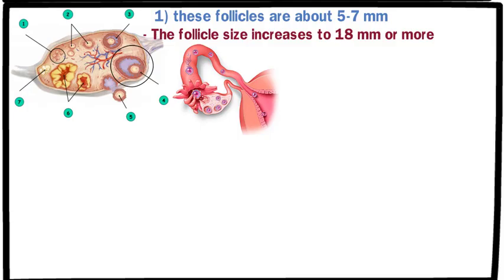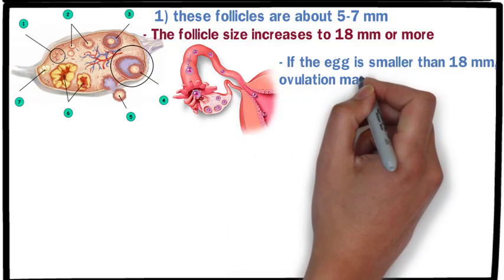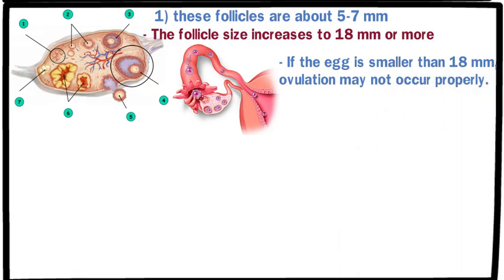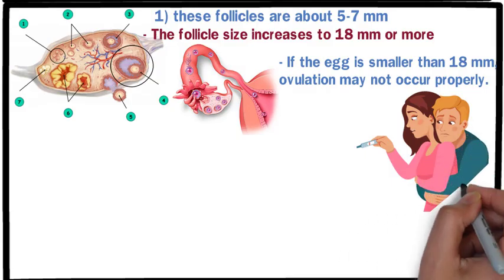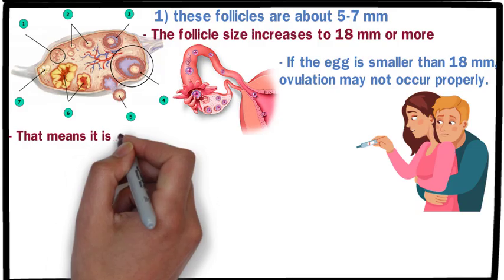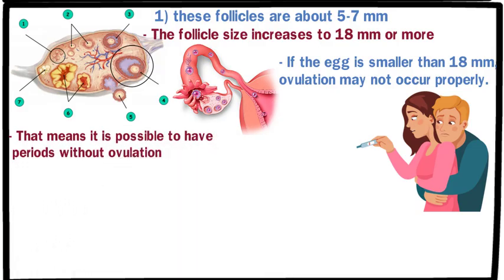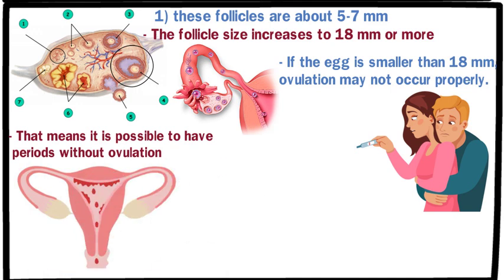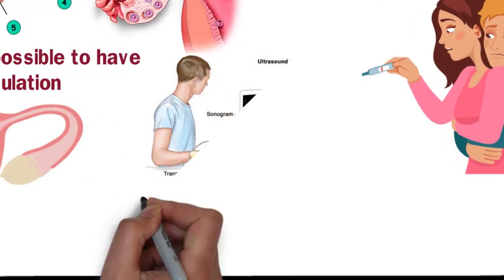If the egg is smaller than 18 millimeters, ovulation may not occur properly. Even if an egg is released, it might not be mature enough for fertilization, so conception doesn't happen. However, menstruation still occurs on time. That means it is possible to have periods without ovulation. This happens when the egg is too small or immature, preventing ovulation, but still triggering a menstrual-like bleeding.